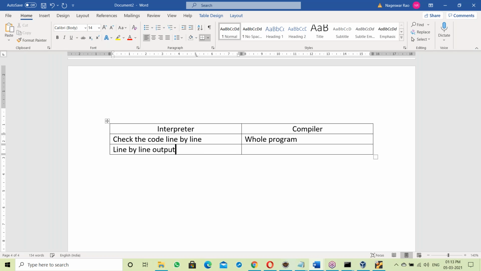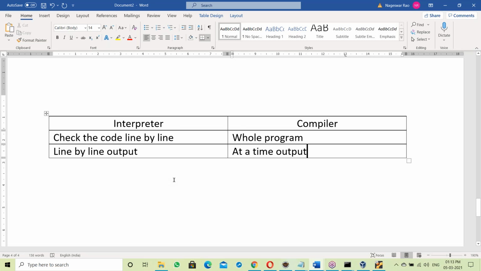Output is line by line. Yes, output is line by line. If it is a compiler, it's an exe file, right? So at a time it executes the exe file and gives output here, top to bottom. So you get output at a time. Okay, so your interpreter checks code line by line. Compiler checks the whole program. Yes, interpreter output is line by line. Compiler gives output at a time.